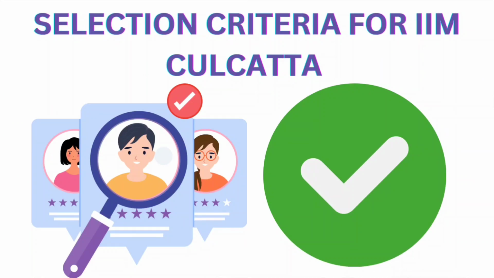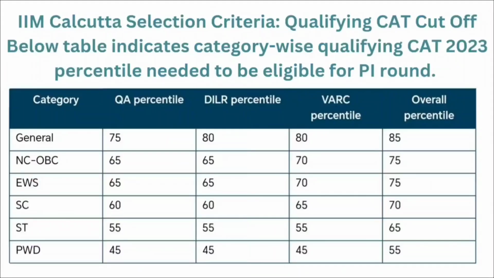Now coming to the selection criteria for IIM Calcutta. IIM Calcutta has also fixed up the cutoff marks to get eligible for the VAT and PI round. So for the general category, it is 75 percentile for the quantitative ability, 80 percentile for the DILR and VRC section. So overall, you should have 85 percentile in your CAT entrance examination.